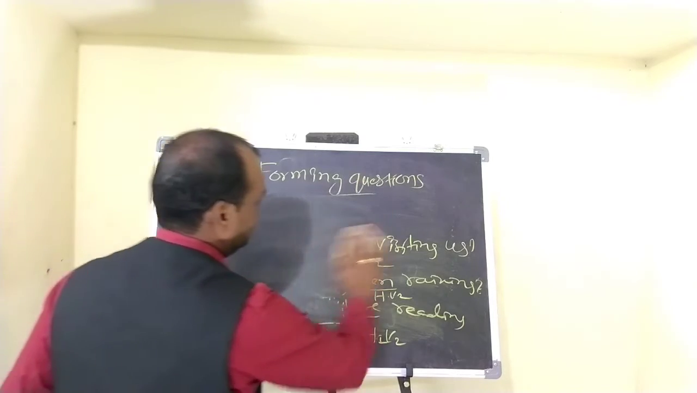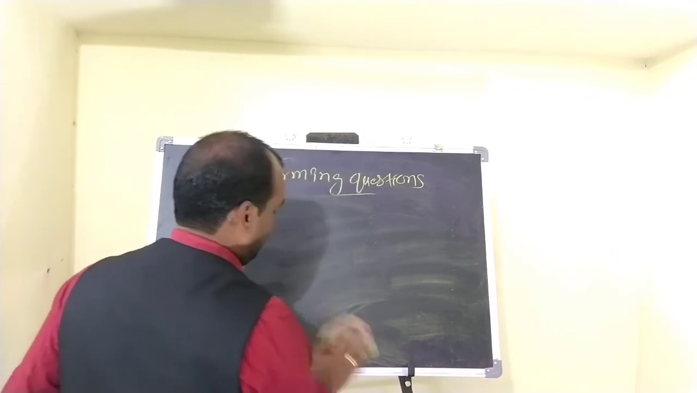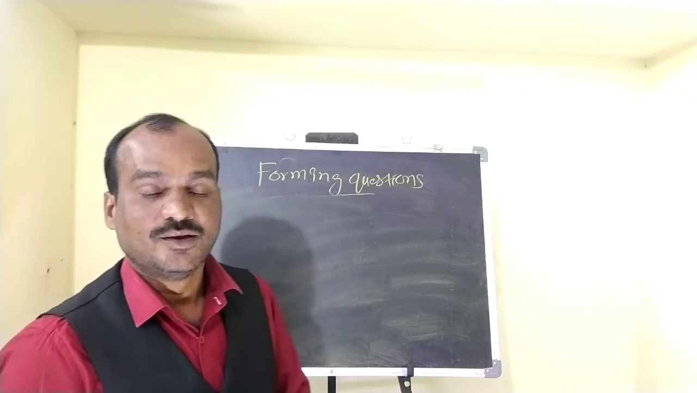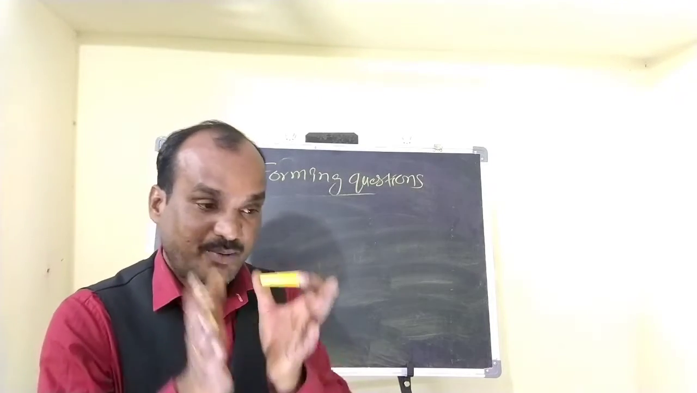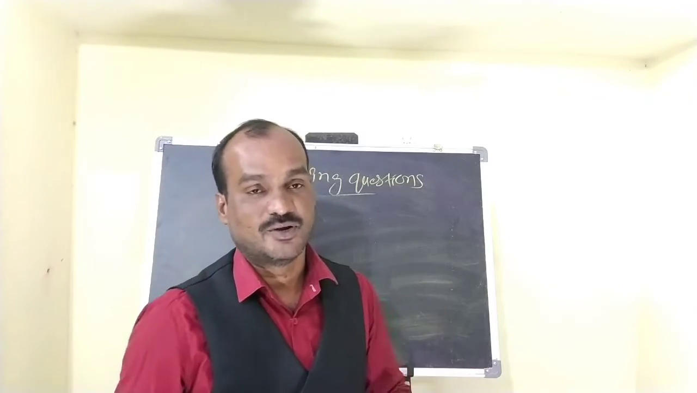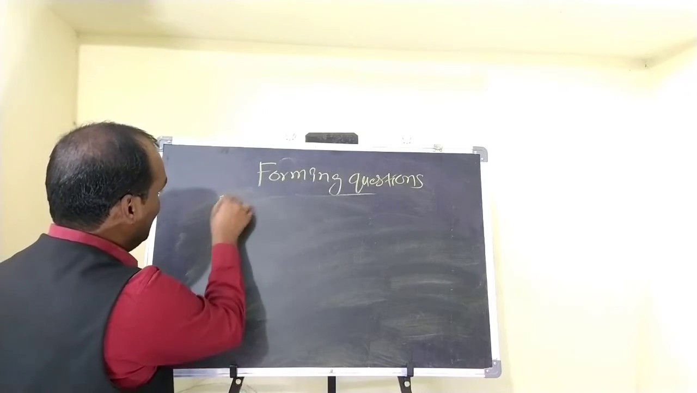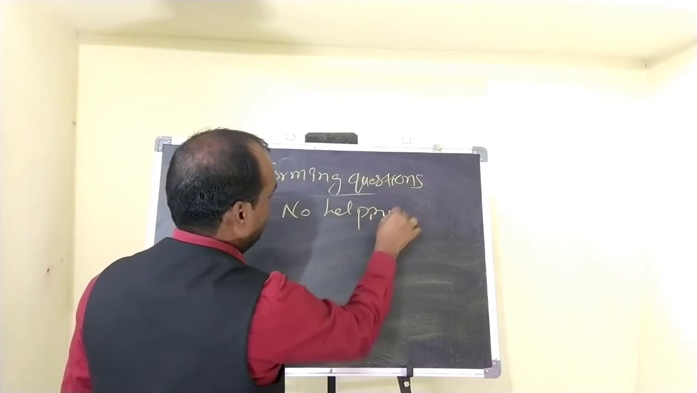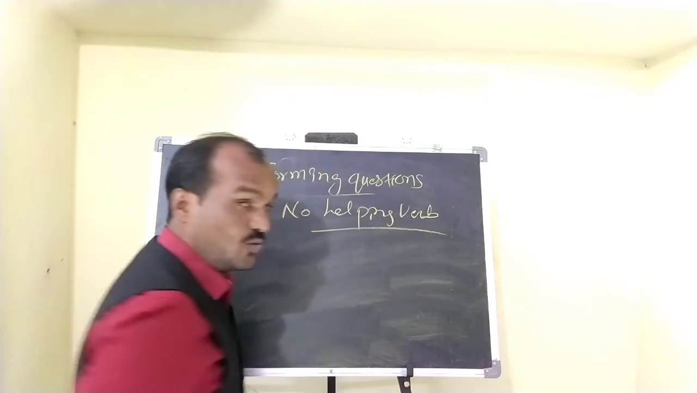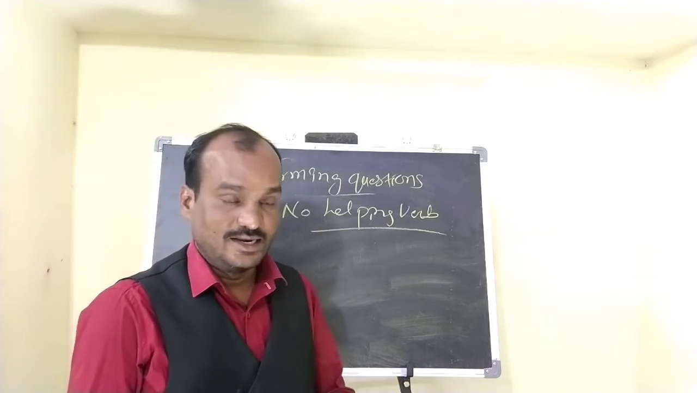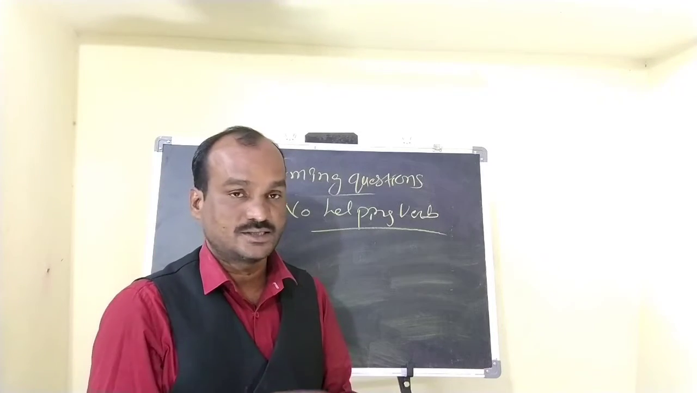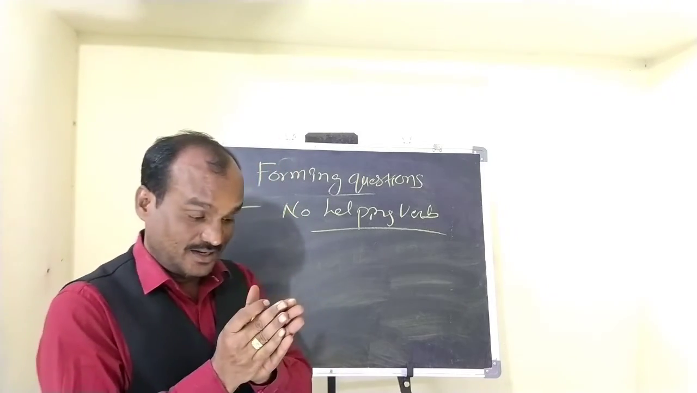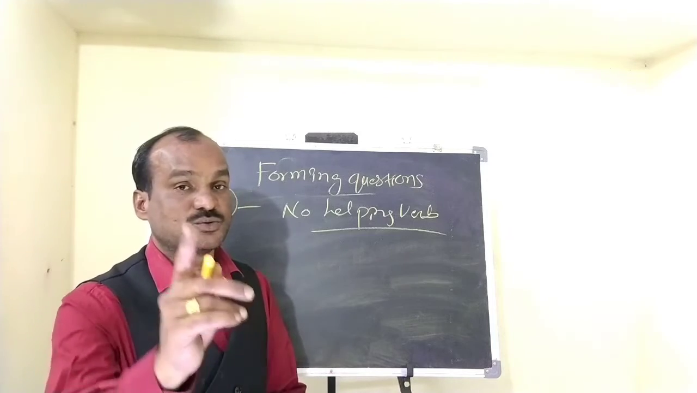And the third way is, if there is no helping verb. If there is no helping verb, how can you change a positive statement into an interrogative one is the point. So in the no helping verb case, we have two contexts in English grammar. In two contexts we cannot find any helping verb. One is in case of simple present tense. If the statement is in simple present tense, there we need to use do, does.